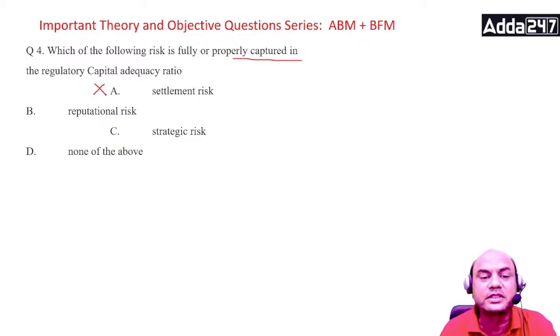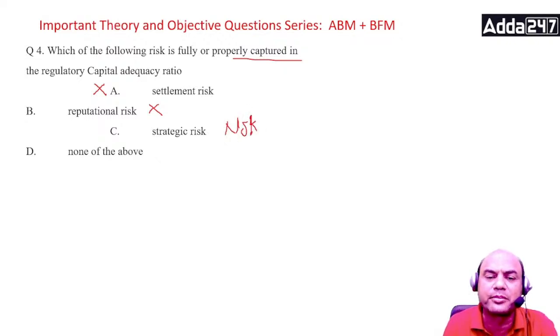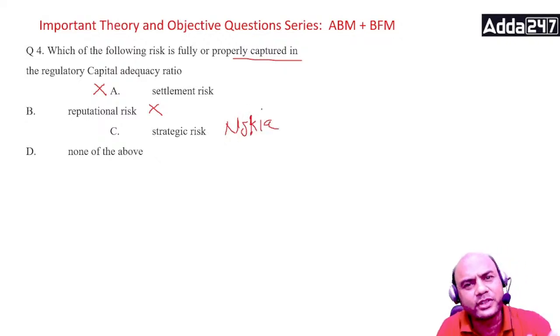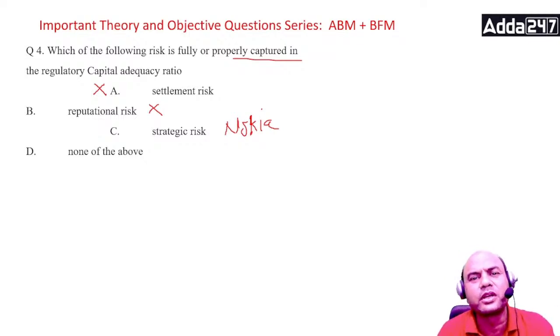Second, reputational risk means something bad comes about your bank in the newspaper. Again, not captured. Strategic risk means long-term business. Always remember, the best example is Nokia. There was a time somewhere in 2004 to 2010, many of you might be remembering, every phone was Nokia.